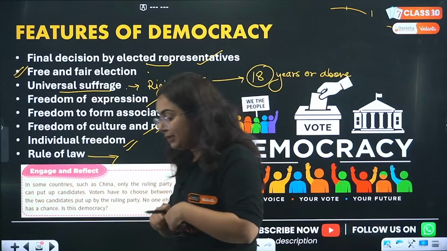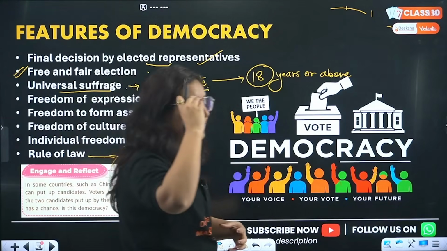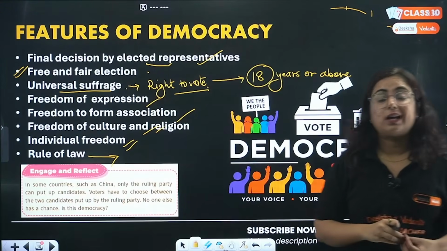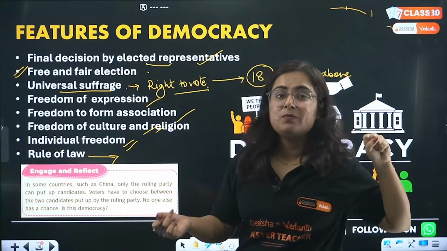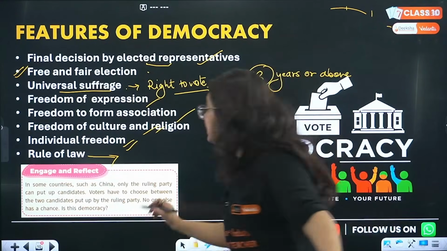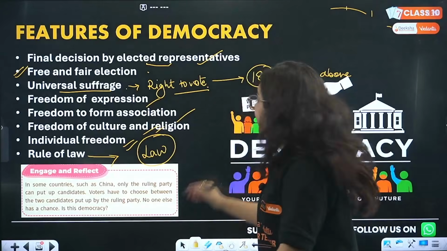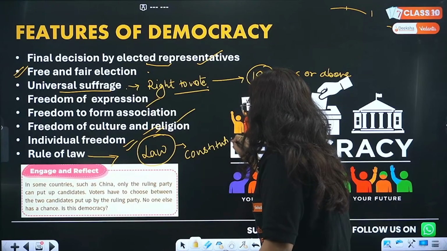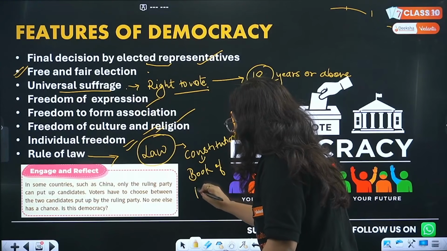But this doesn't mean that people become so sovereign, so supreme that they stop following what is needed for a nation, or become so harsh for the nation. Hence there is a concept, rule of law, that no one is above this law. Here law comes with a constitution. What is a constitution? Constitution is a book of rules.